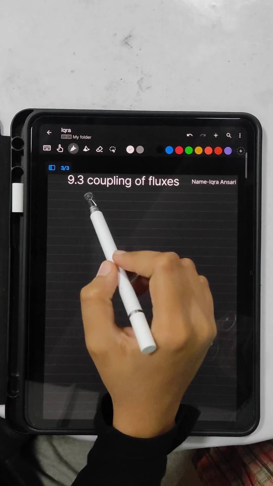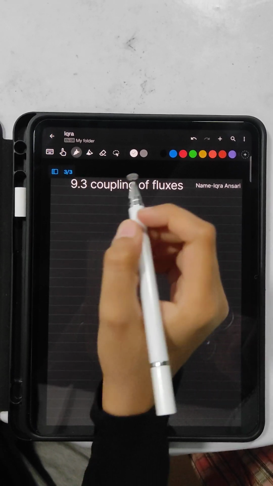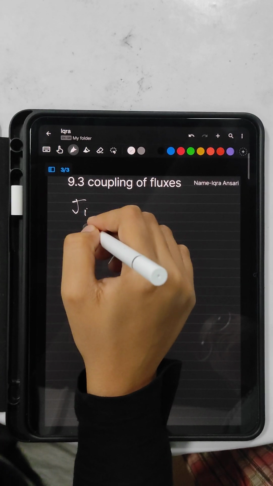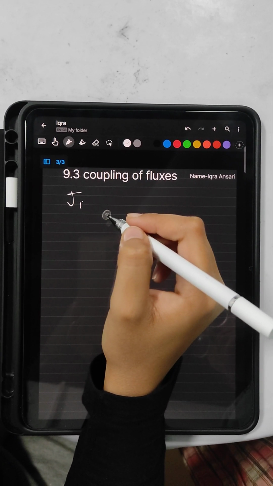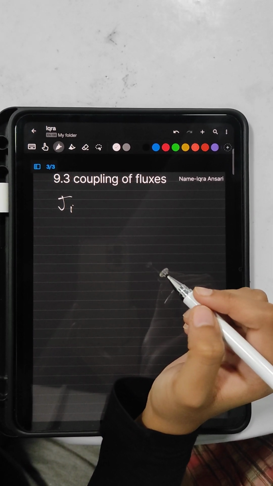My topic is 9.3, coupling of fluxes. The generalized fluxes, that is J and I, depend on the generalized forces and vice versa. The rate of a chemical reaction depends upon the affinity, and the heat energy flux on the temperature difference.